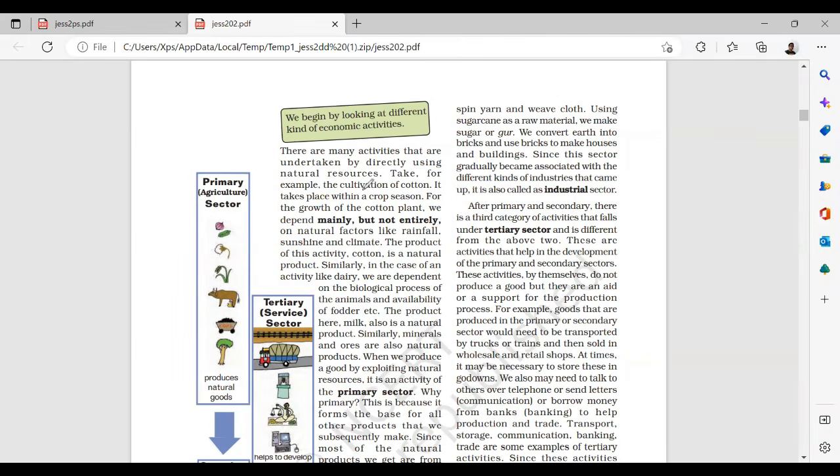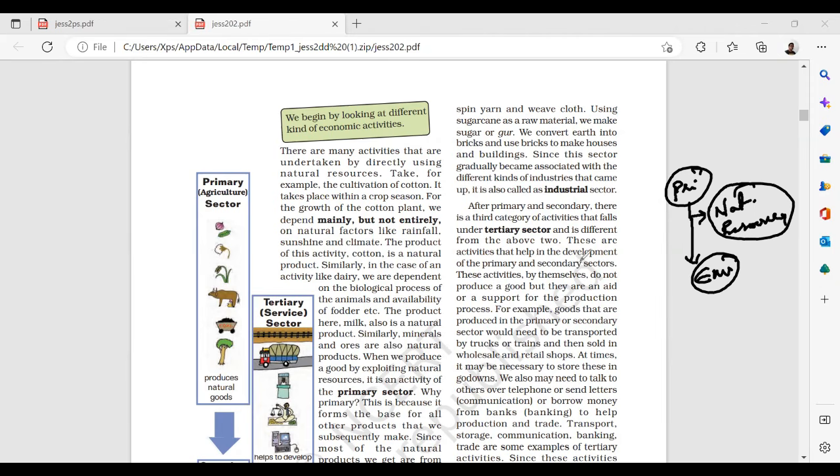Many activities are undertaken by directly using natural resources. Take, for example, the cultivation of cotton. It takes place within a crop season. For the growth of the cotton plant, we depend mainly but not entirely on natural factors like rainfall, sunshine, and climate. The product of this activity is cotton. See, you need to read what the primary sector is. Primary sector is the one which is directly related to natural resources. Something which comes out of natural resources is called a primary sector, and something which is directly related to the environment is called a primary sector.